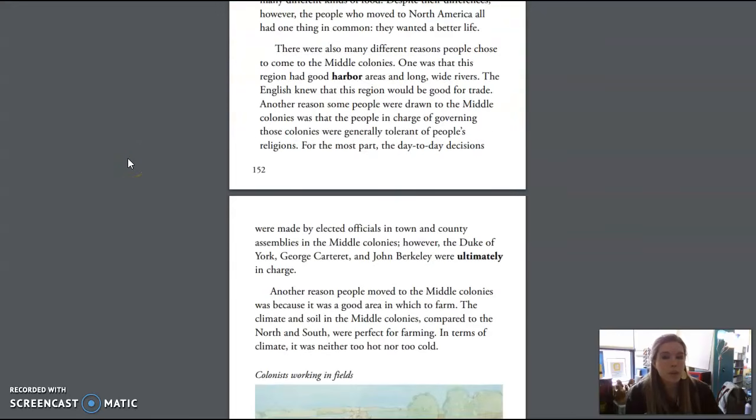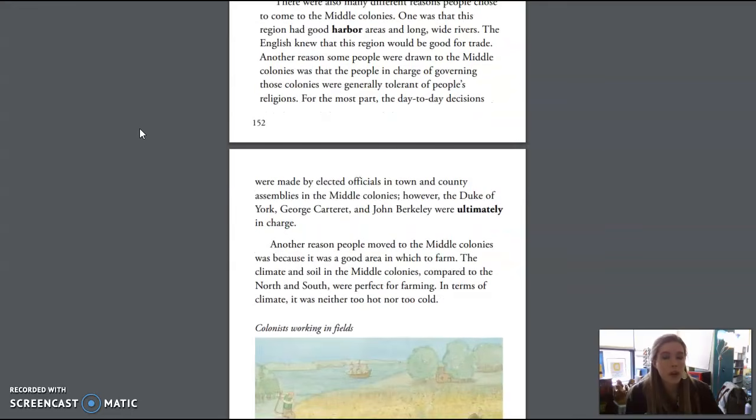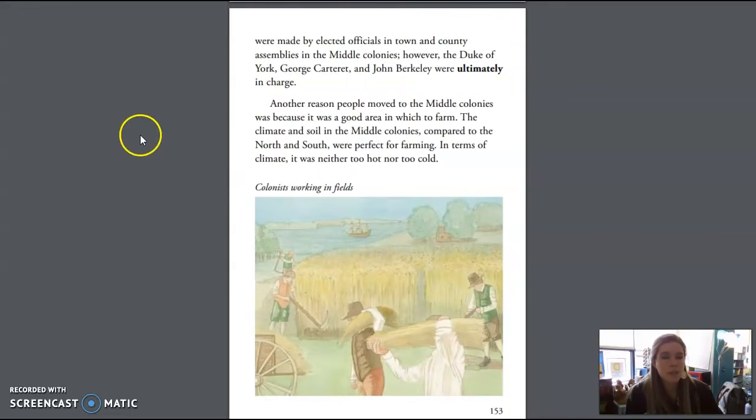There were also many different reasons people chose to come to the middle colonies. One was that this region had good harbor areas and long, wide rivers. The English knew that this region would be good for trade. Another reason some people were drawn to the middle colonies was that the people in charge of governing those colonies were generally tolerant of people's religions. For the most part, the day-to-day decisions were made by elected officials in town and county assemblies in the middle colonies. However, the Duke of York, George Carteret, and John Berkeley were ultimately in charge.